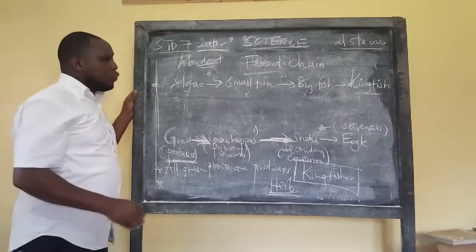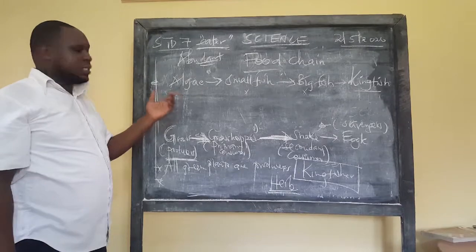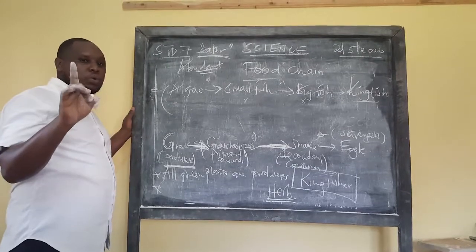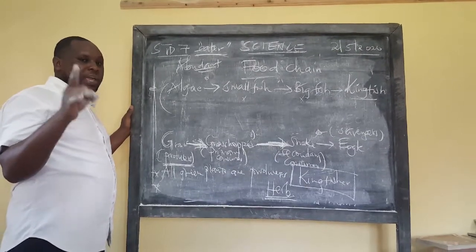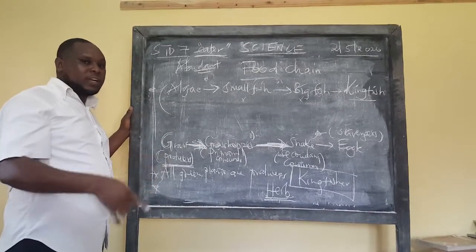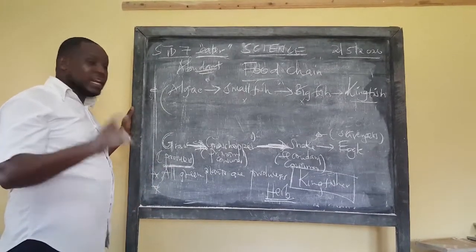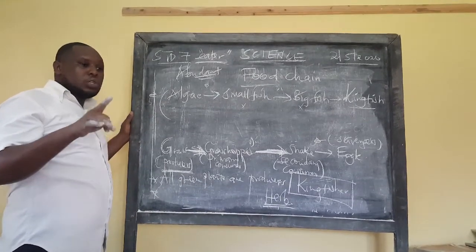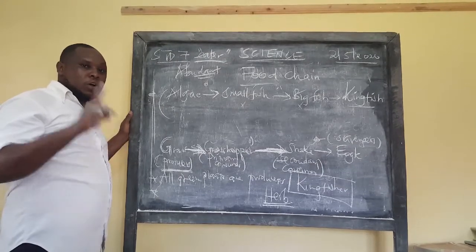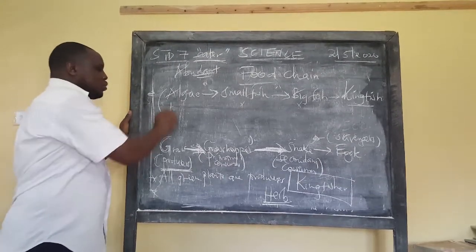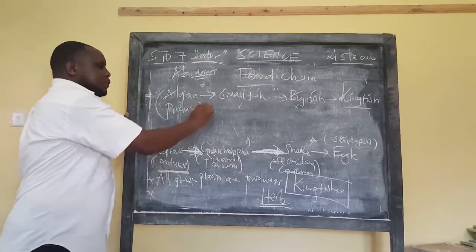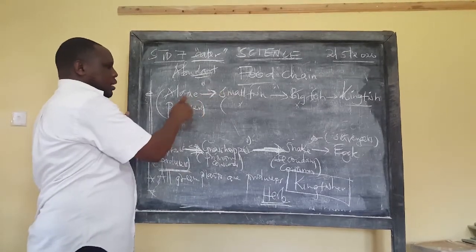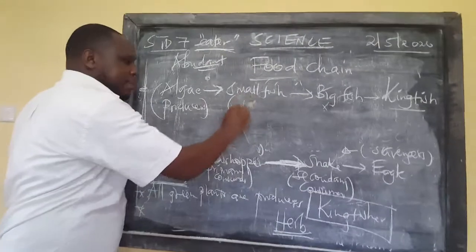So in this particular food chain, we can be able to label it. Let's begin from this side. We said algae. Learners, I already showed you what an algae is, near class 5. It's green. Have you ever seen what algae is? It's green in color. And we said anything that is green in color, not clothes, talk about plants. All plants that are green in color, they are producers. So in this case, this becomes our producers. The second part is the small fish. Now the small fish eats algae, so this becomes our primary consumer.